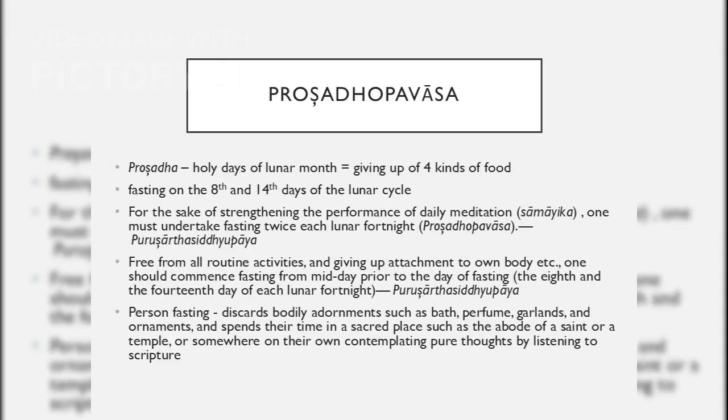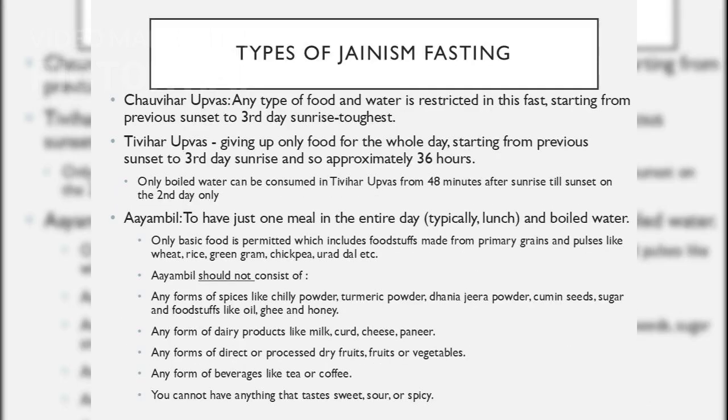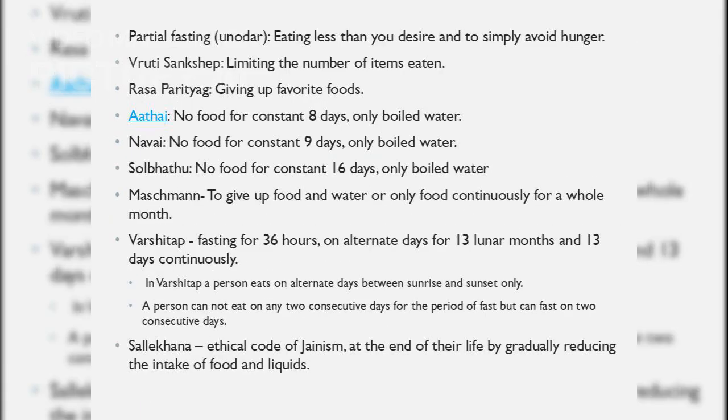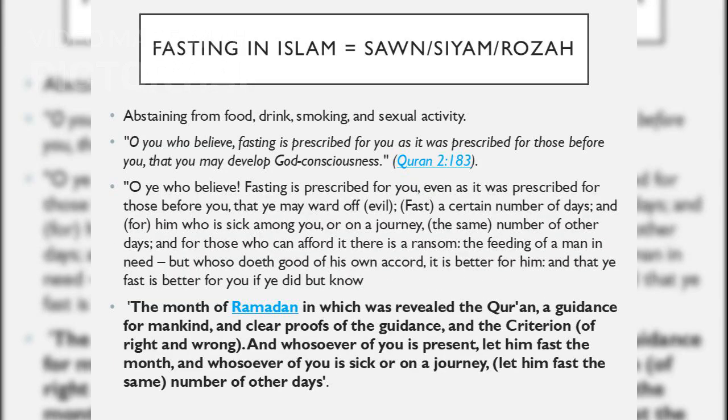Prasadhapavasa involves fasting on specific days of the lunar month and giving up certain types of food. It is a practice aimed at strengthening spiritual discipline and detachment from material desires. Jain fasting includes various types such as Shovir Upvas, Tivahar Upvas, and Iyambal, each with specific rules and restrictions on food and water intake. Additional types of Jain fasting include partial fasting, Vritti Sankshep, Rasa Paradhyag, and Athai, each with unique practices and durations.